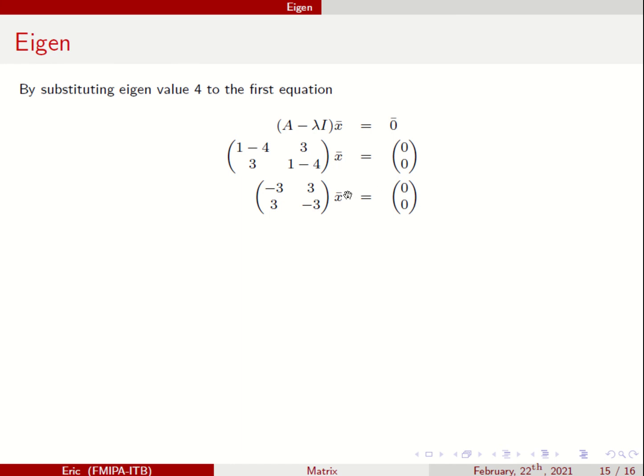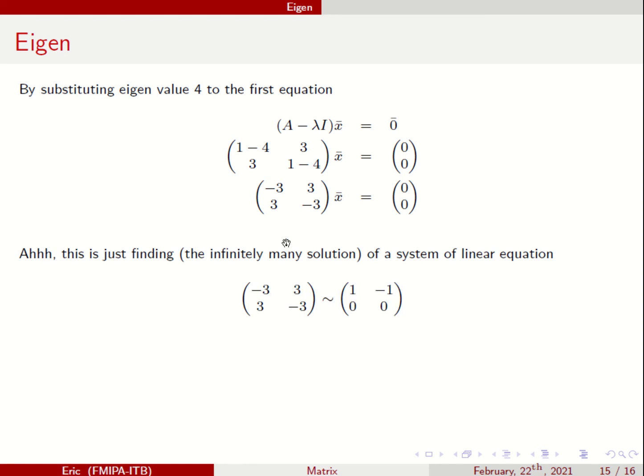So you cannot use Cramer. You cannot use your high school method. You have to use the elementary row operation, the Gauss-Jordan elimination method. Okay, so you can find this: minus 3, 3, 3, minus 3. I left out the constant 0, 0, but you can add an extra column 0, 0, and that doesn't change anything.